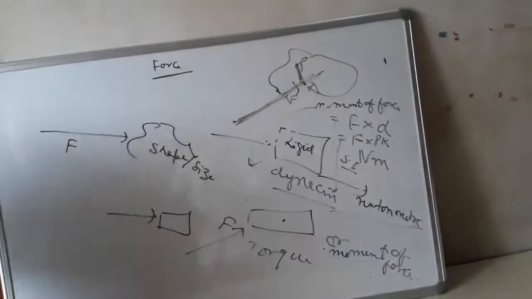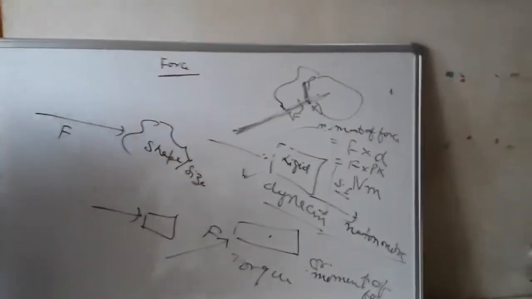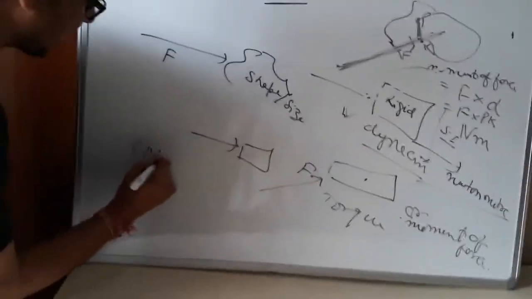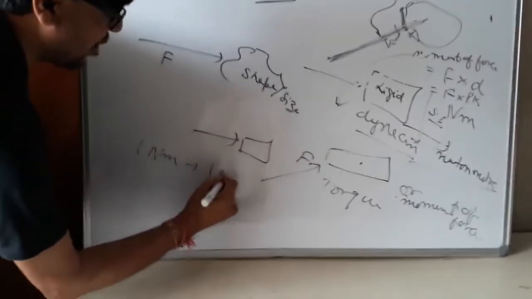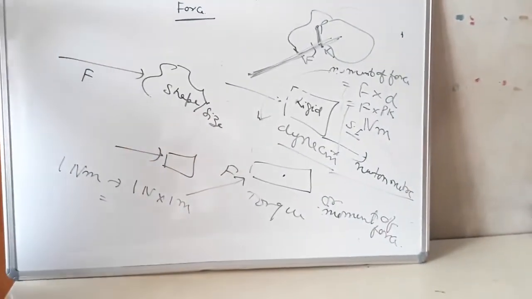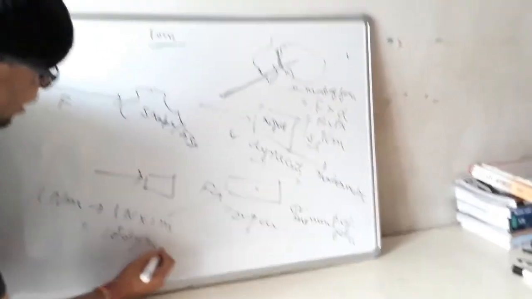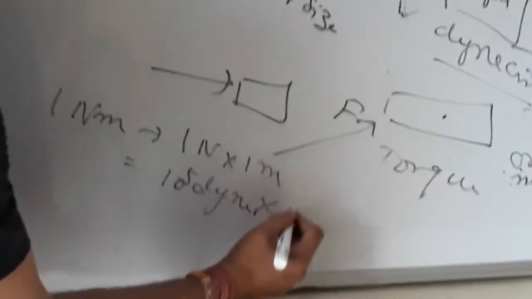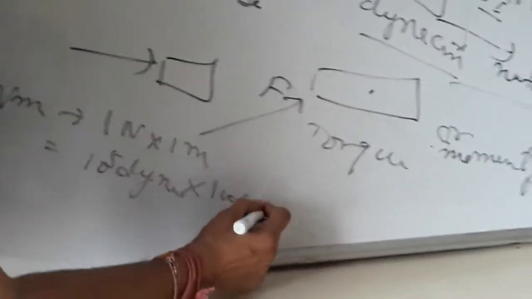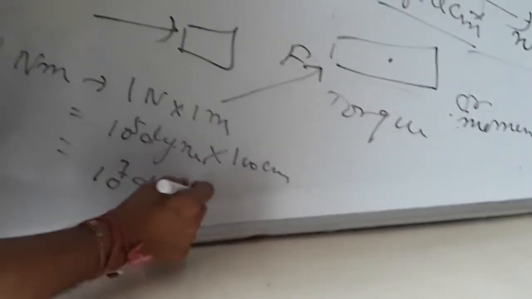You can convert Newton meter into dyne centimeter. For example, if we are writing 1 Newton meter, what does it mean? 1 Newton into 1 meter. Again, you can write 1 Newton as 10 to the power 5 dyne, and 1 meter can be written as 100 centimeter, and it will be 10 to the power 7 dyne centimeter.